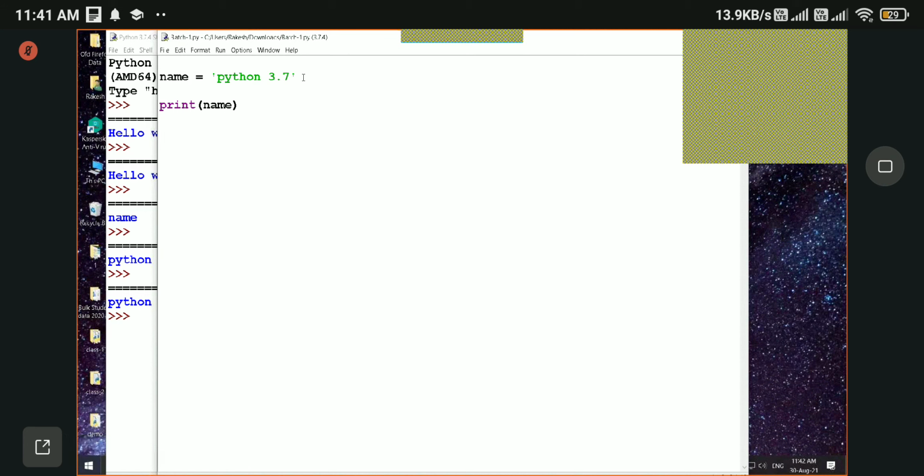Every location will have a particular ID that we can check with the function id. ID is a function that will give us a particular variable's location. Let's say name is our variable, and it has an ID that we can check. To see the output, of course, we need to use the print function.